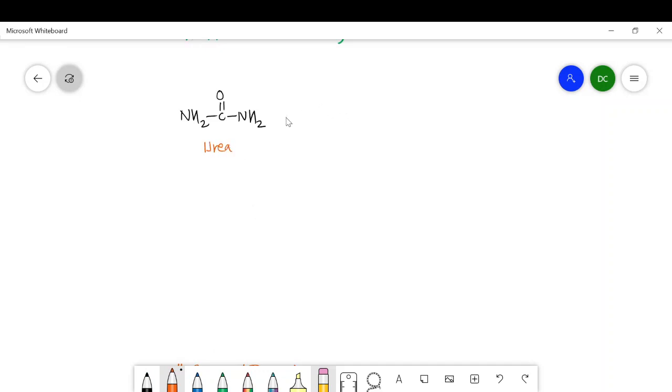Suppose I have to convert this compound into this type of compound by removing this C double bond O. Is it possible? Yes, we can convert this urea into the corresponding NH2NH2, that is hydrazine, by the removal of this CO group. In this, carbon is lost.